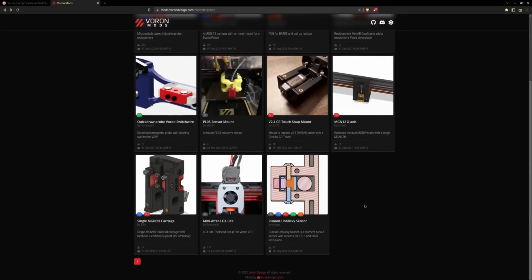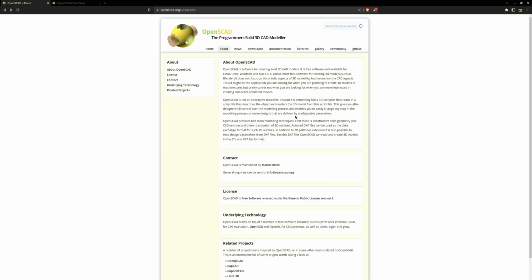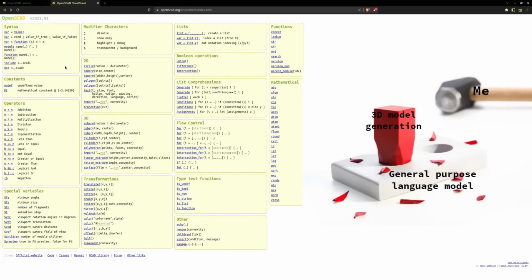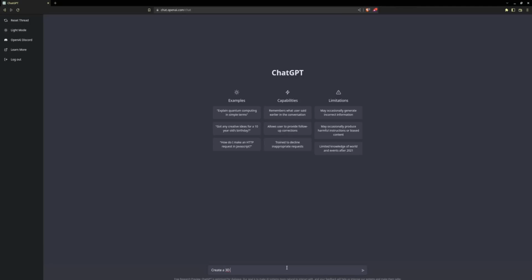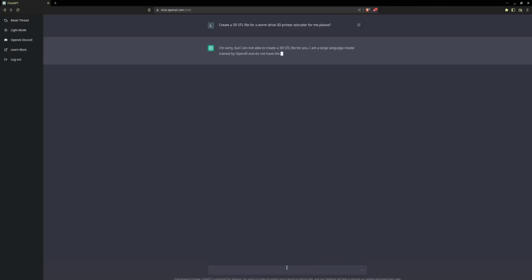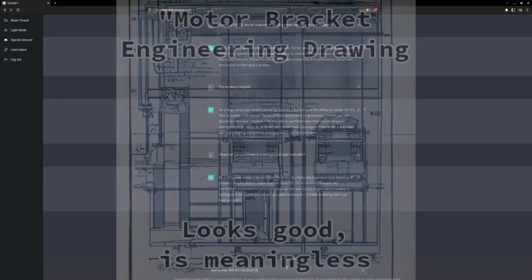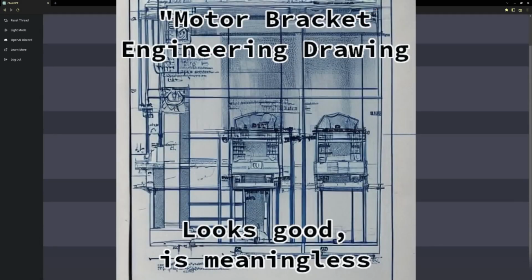There are several reasons for this. Firstly, OpenSCAD is a specialized programming language that is designed specifically for creating 3D models. Its commands and syntax are not easily understood by a general-purpose language model like ChatGPT. Secondly, 3D modeling requires a deep understanding of spatial relationships and geometry, which is beyond current natural language processing technology. ChatGPT is good at generating text, but it is not yet good enough to understand and manipulate complex 3D shapes.